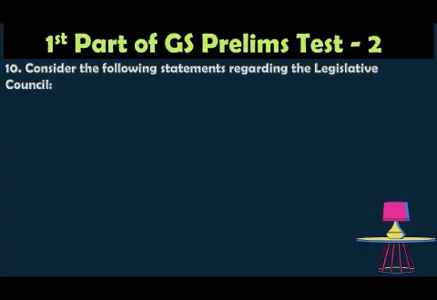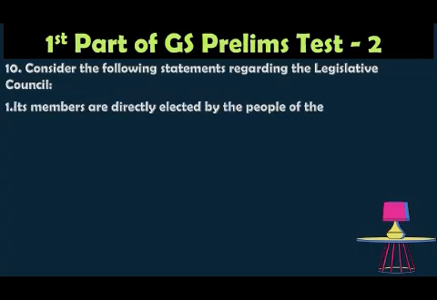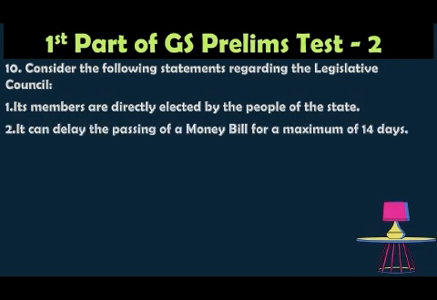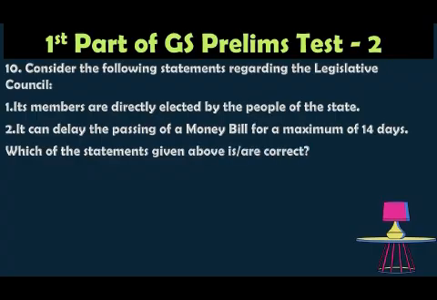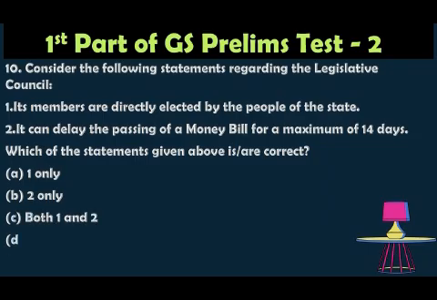Question number 10. Consider the following statements regarding the legislative council. First, its members are directly elected by the people of the state. Second, it can delay the passing of a money bill for a maximum of 14 days. Which of the statements given above is correct? Option A 1 only, option B 2 only, option C both 1 and 2, option D neither 1 nor 2.